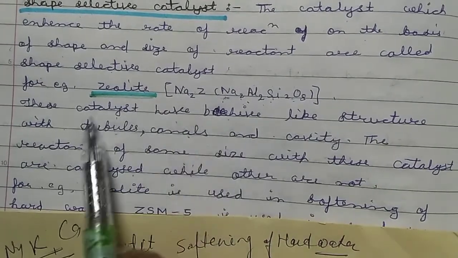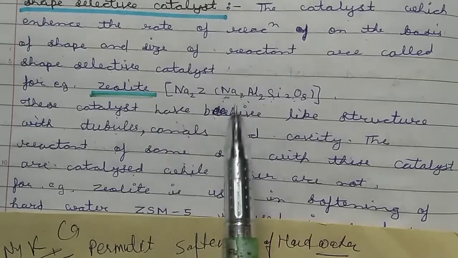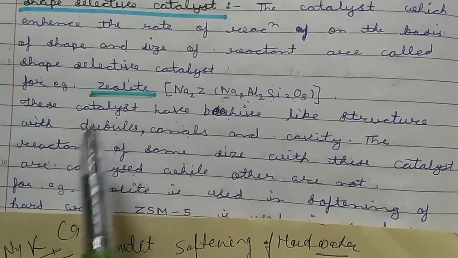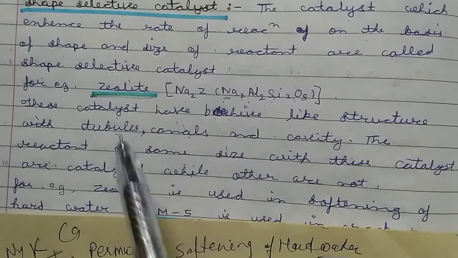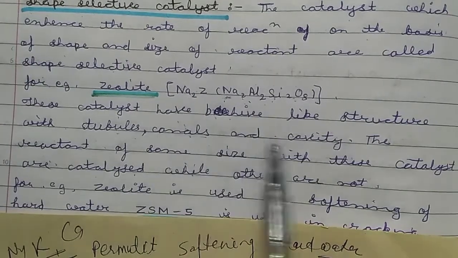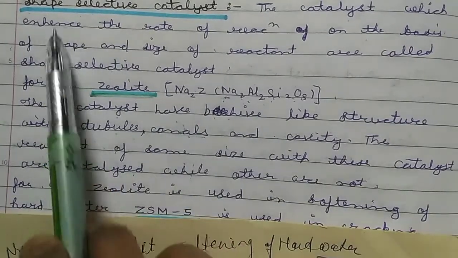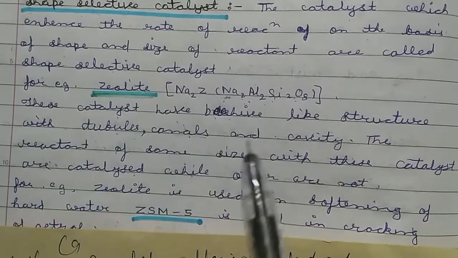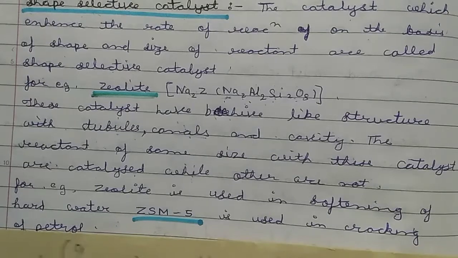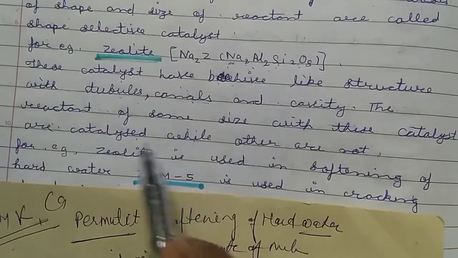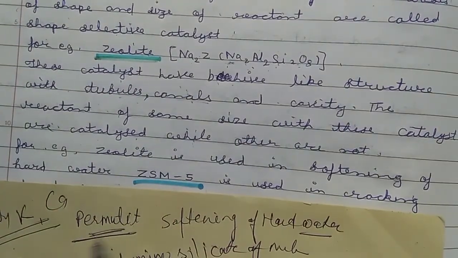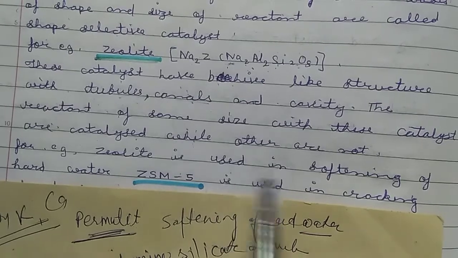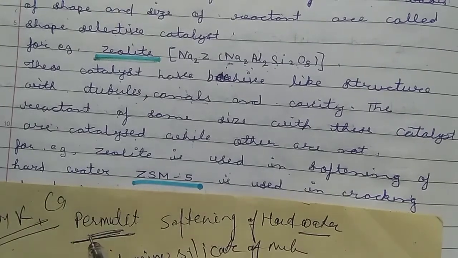So these catalysts select the reactants on the basis of the size of the tubules, canals or cavities. So these are known as shape selective catalysts. It is a very simple and very interesting thing. For example, zeolite, also known as permutit, is used for the softening of hard water.